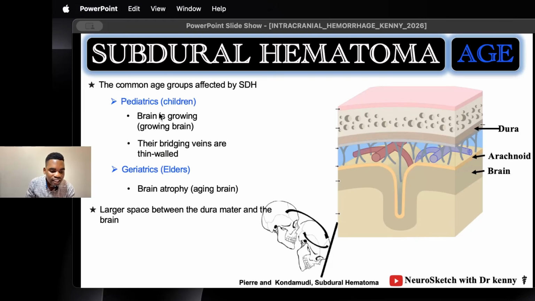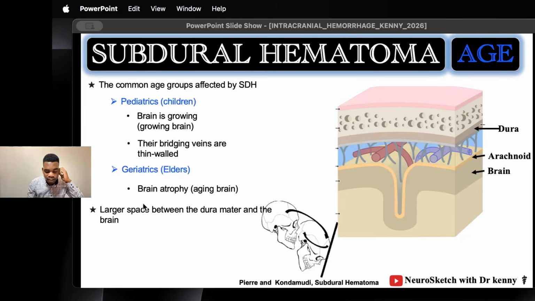On top of that, in the pediatric population, the bridging veins are thin-walled. Their walls are very thin, and so they are prone to injury. Now, let's make it very clear. We have seen in epidural hematoma that the most commonly affected groups are adolescents and young adults. But in subdural hematoma, the most affected groups are the extremes of age, the very young and the very old. Why? Because of the greatest distance between the brain and the dura mater, and so the bridging veins travel a great distance, and so they are very prone to injury.